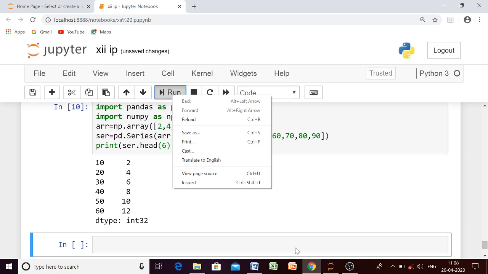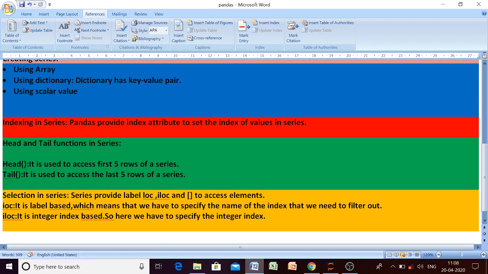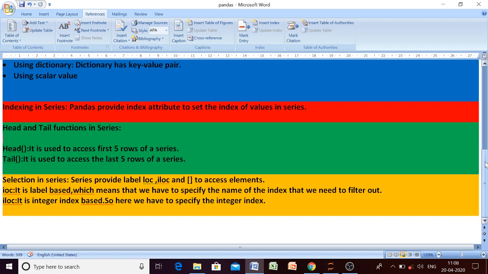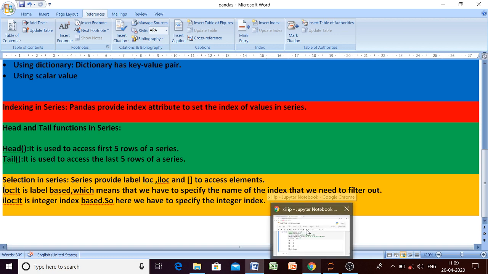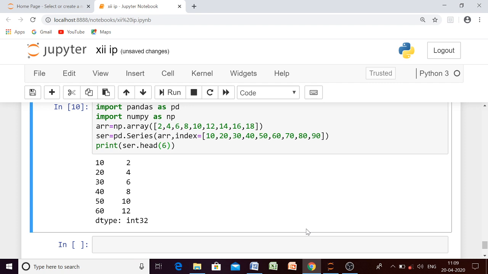Okay, so the next important thing is, beta, selection in series. Selection in series means suppose you want to access elements. Series provides 3 things, beta: LOC, ILOC, and the square bracket. Let us understand this one by one. What is LOC? It is label based, which means that we have to specify the name of the index that we need to filter out. LOC means what we have to provide? We have to provide the name of the index.